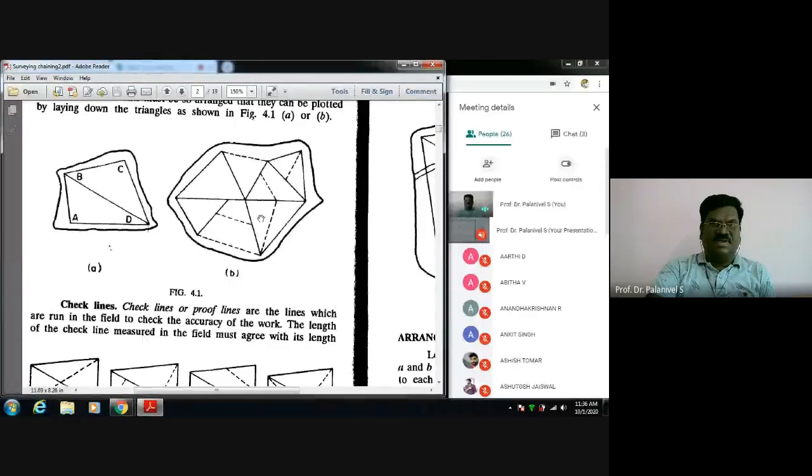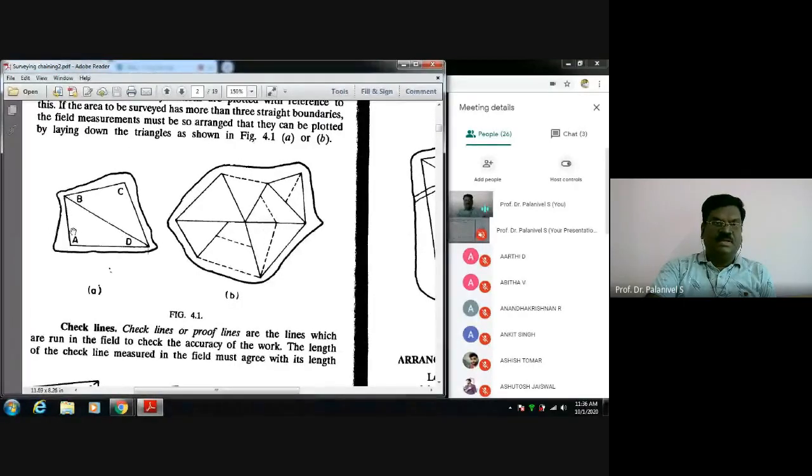This is the area to be surveyed. What we do, we first run a traverse line. See here, survey lines AB and BC, CD, like this. This is called a traverse. We are enclosing the area. Then we also run other lines joining the points. They are called main stations, and in the big main traverse, these are called main survey lines. I can even have an intermediate station here and join it like this. They are called tie lines.